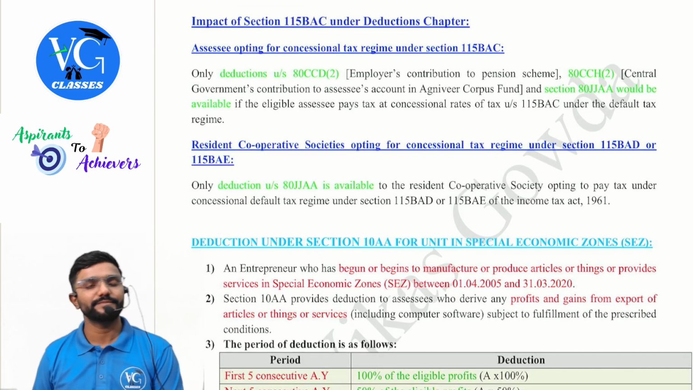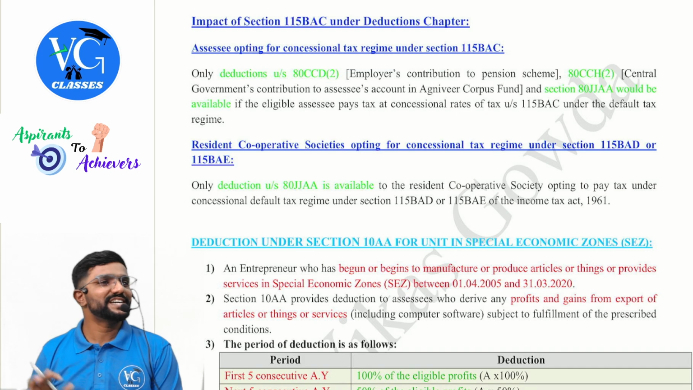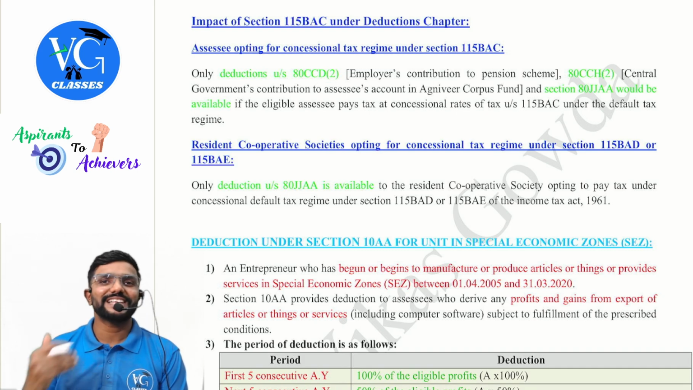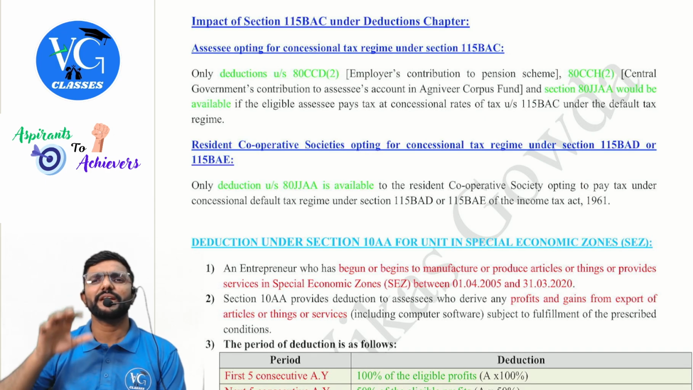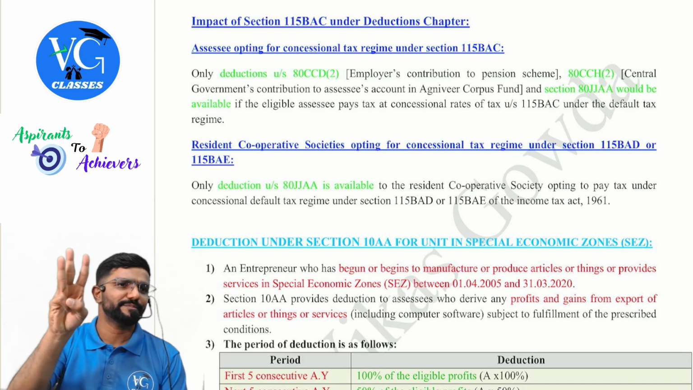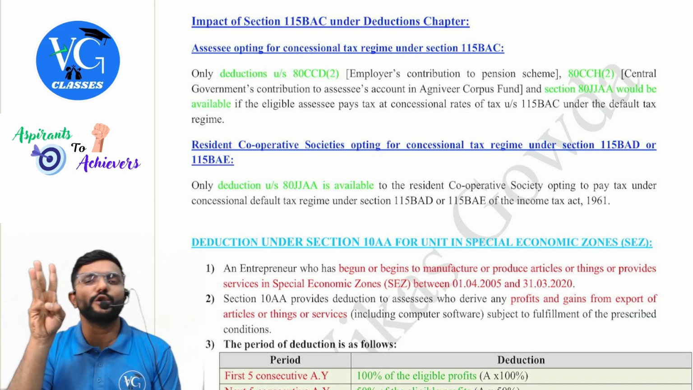ATU we have already covered. Now, sir, all these deductions we discussed. What if the assessee is following default scheme under section 115BAC? For them, every deduction is blocked except 3. Only 3 deductions are allowed under chapter 6A.